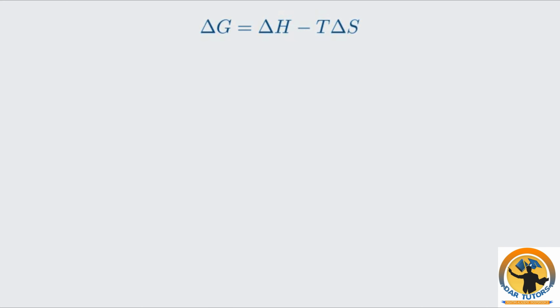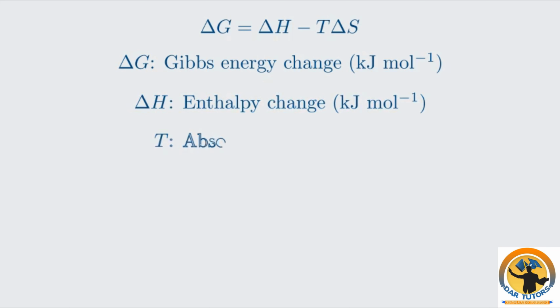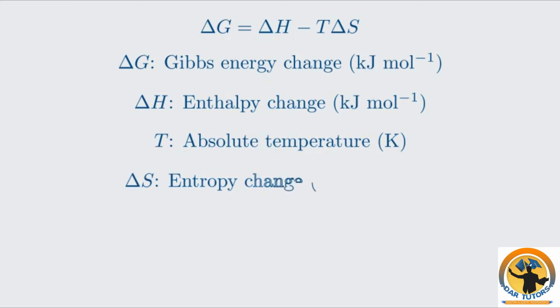Let's define the terms in this equation. dG is the Gibbs energy change. It represents the maximum amount of work that can be obtained from a system at constant temperature and pressure. The units are typically kilojoules per mole. dH is the enthalpy change. This is the heat energy change of the system at constant pressure, also in kilojoules per mole. T is the absolute temperature, which must always be in Kelvin. dS is the entropy change of the system. This is often provided in joules per Kelvin per mole.